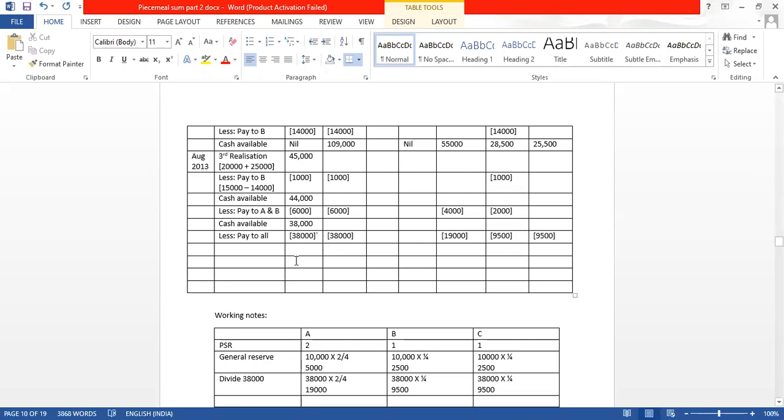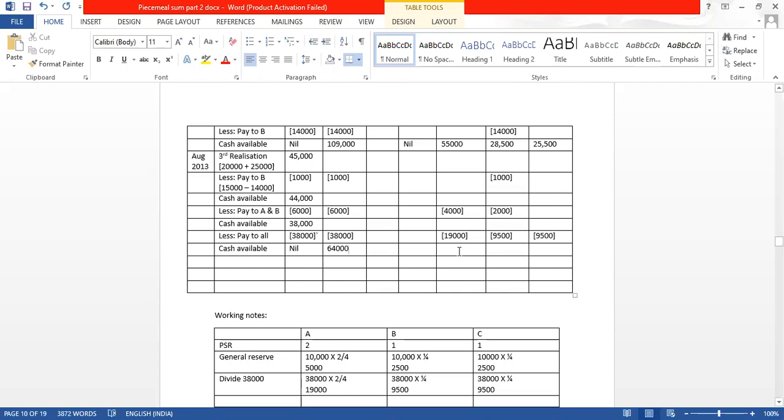Now tell me, how much cash is available? Cash available now again becomes nil. We will have to find out how much is remaining now. 1 lakh 9,000. How much is the claims? Just check. Subtract 9,500 from all, how much answer do you get? 64,000.